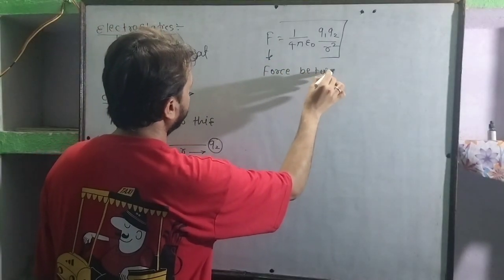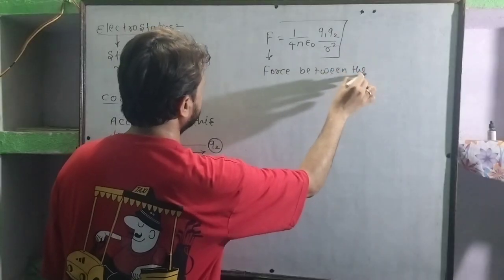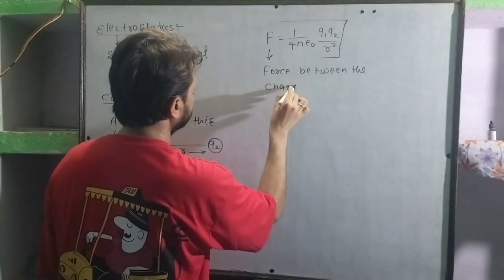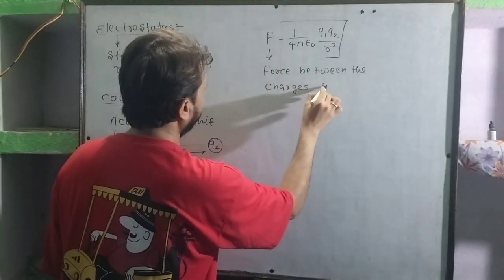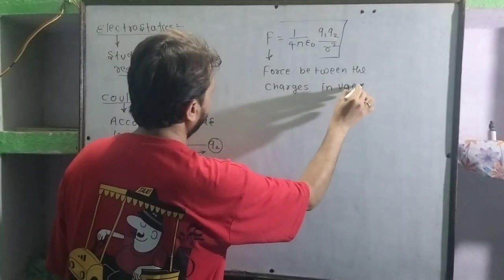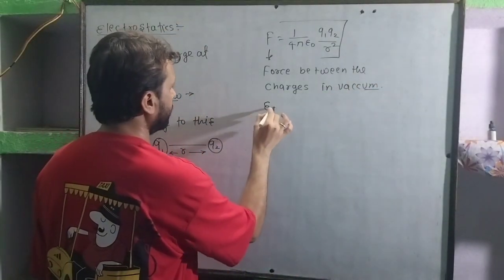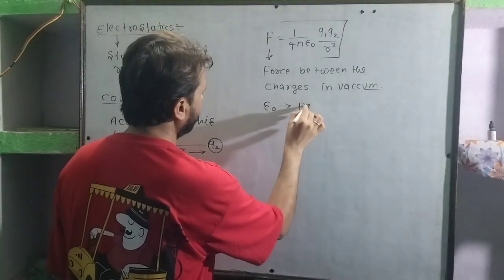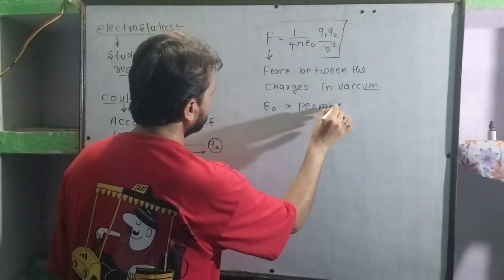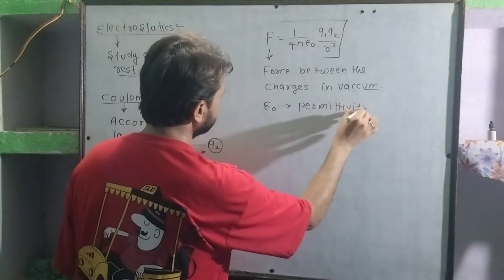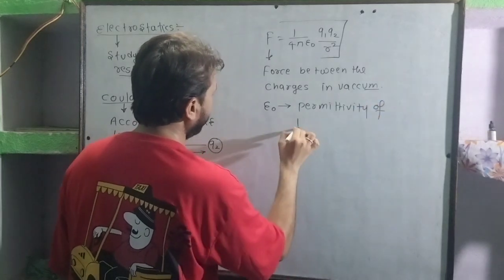Force between the charges in vacuum. Vacuum meaning is that there is no medium, okay, and epsilon naught is the permittivity of free space. Permittivity of free space.